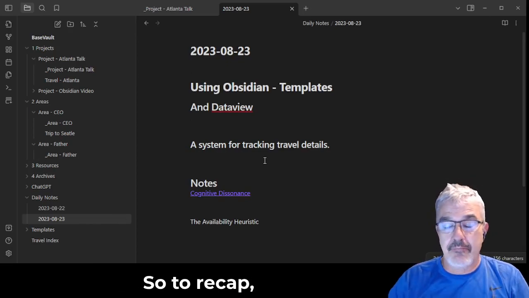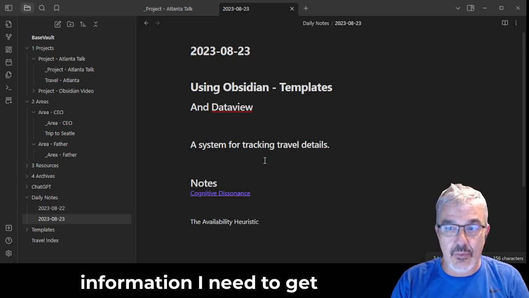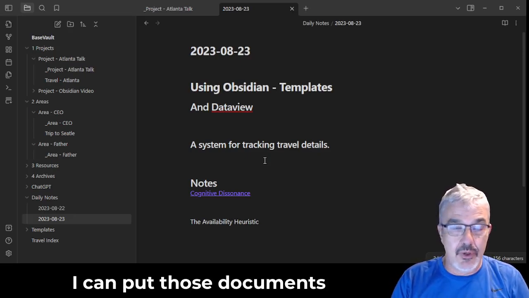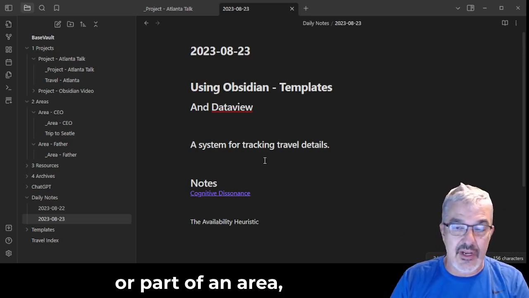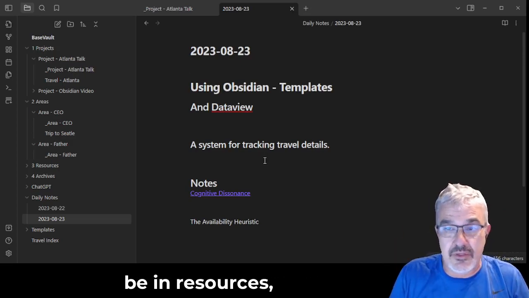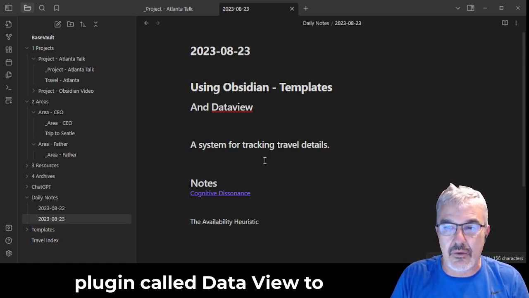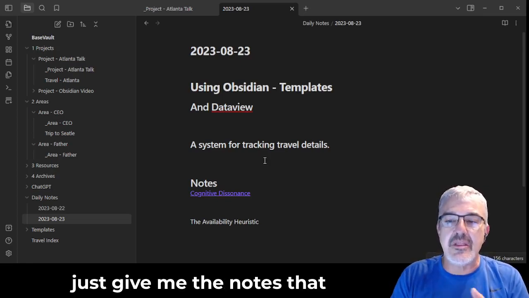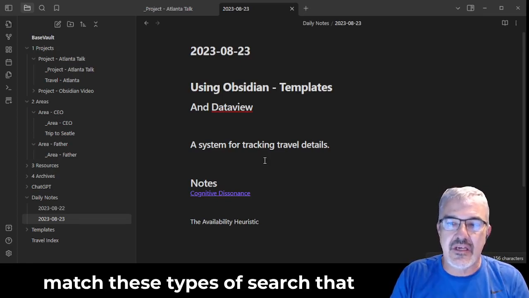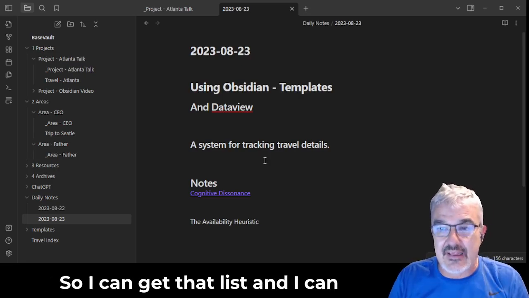So to recap, I used a template so that I never forget what kind of information I need to get whenever I'm traveling. I can put those documents wherever they make the most sense, if they're part of a project or part of an area. I can't imagine they'd be in resources, but there's no reason they couldn't. And then I can use this new plugin called Dataview to query my notes, going, just give me the notes that match these types of search, that have these types of tags or in these kinds of folders, so I can get that list.